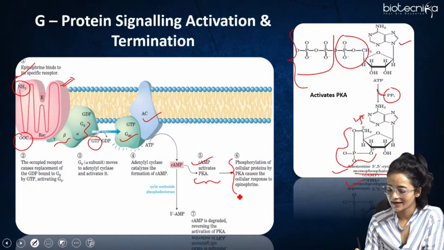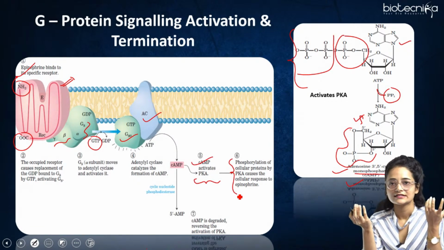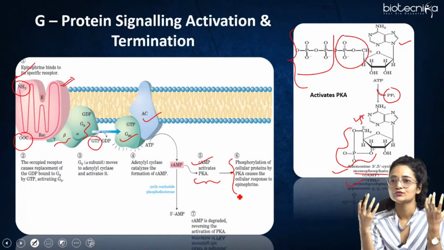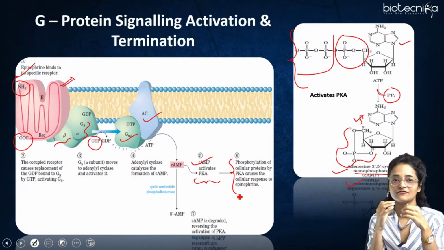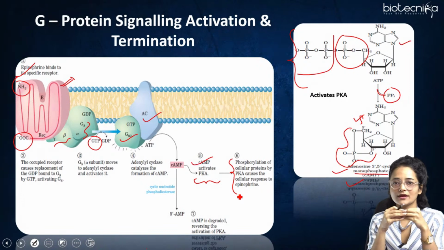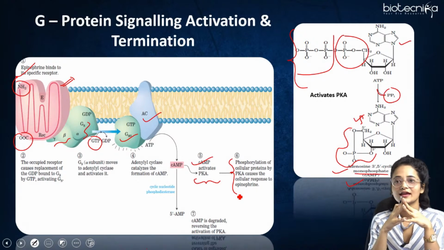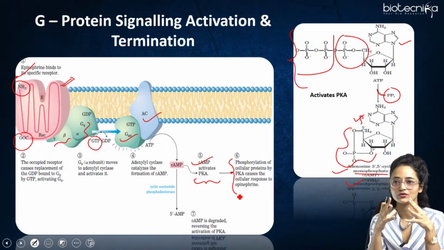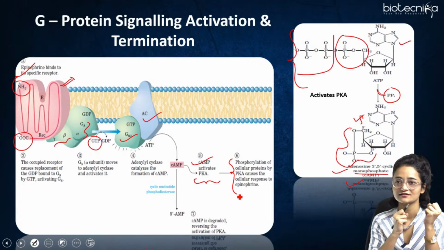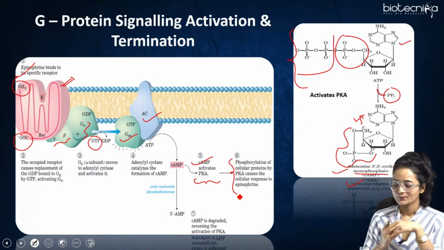This protein kinase A does the phosphorylation of various cellular proteins, right, which causes the cellular responses due to epinephrine. What kind of responses? Epinephrine is a fight and flight hormone. When you're in such a condition, where you're panicking, epinephrine is the hormone which conducts the GPCR signaling, and all those responses take place, such as somebody is after you and you have to run. At that time, the energy is provided by this GPCR signaling, and the epinephrine hormone is responsible for that, right?